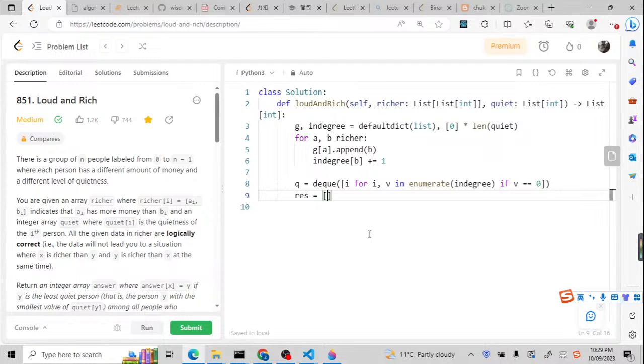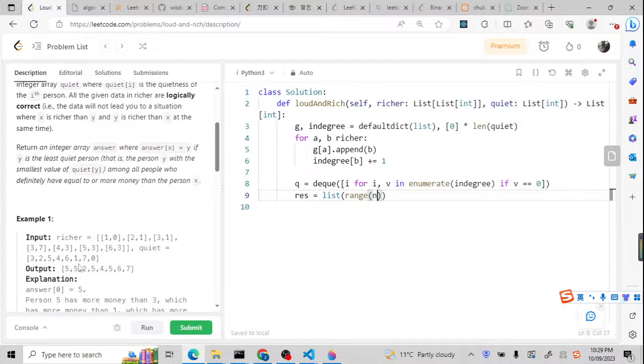As I explained earlier, the result will be the list of range n. It is just going to start from 0 to n minus 1. Yeah, because if we don't need to update it, it will be the value itself. For example, result 0 should be 0, result 1 should be 1. So for example, result 7 is 7 because it has already been the most quiet person. Yeah, for this 4, 5, and 6, it will be itself because we cannot find a richer person that is even richer than 4 or 5 or 6. So this is why we're going to prepare the result like this.